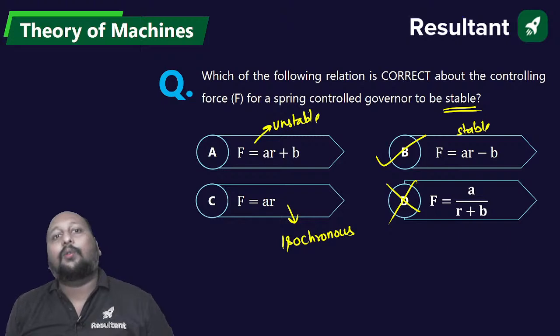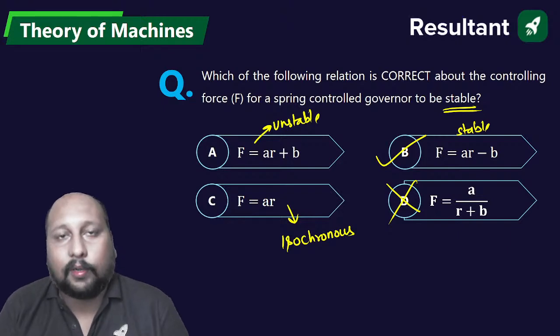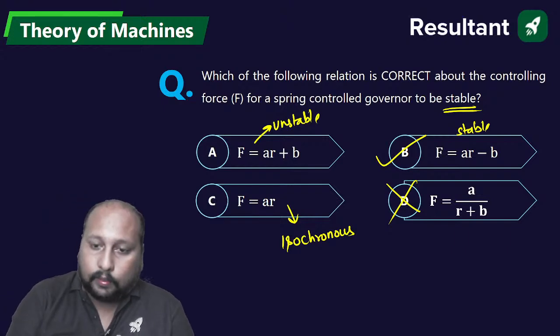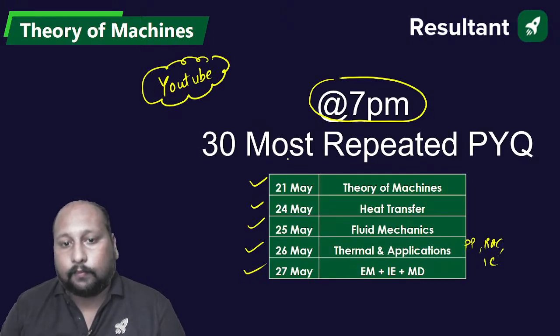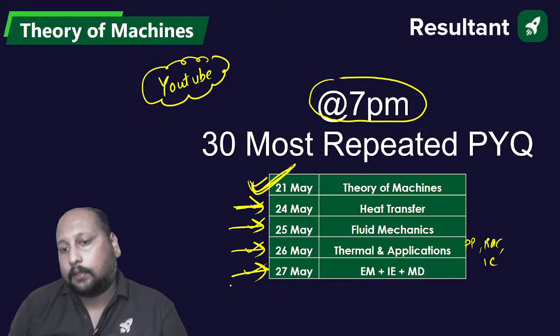This was the 30th question of today's session, and we have completed today's 30 most repeated PYQs from the theory of machine. So today's end is this. Now we have to go with heat transfer, then fluid mechanics, thermal application, and so on.